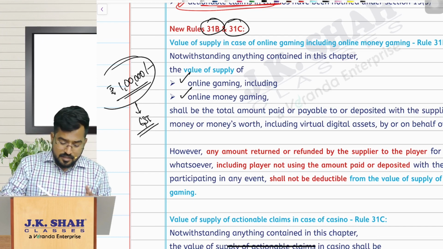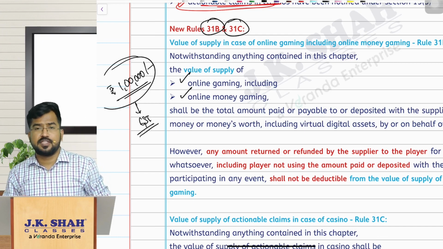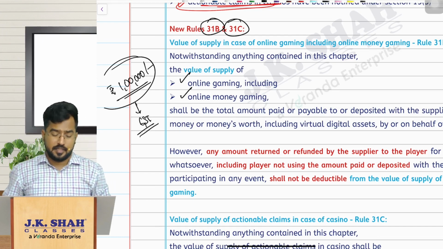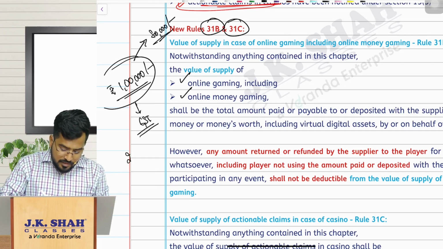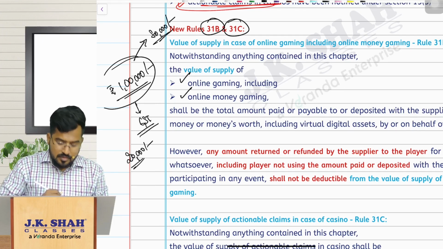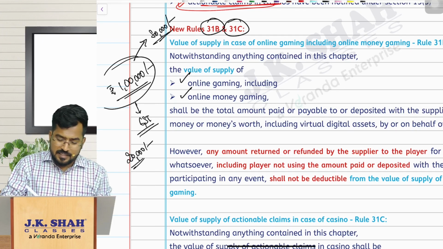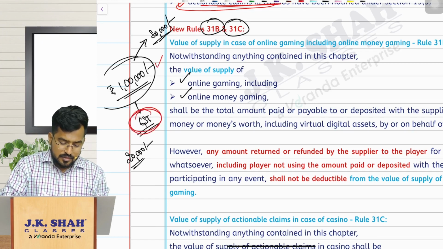By any chance, after this, 1 lakh rupees I have deposited into the wallet, and while playing the game, I have used only 80,000 and they have returned the balance 20,000. Now sir, what is the story? Still the GST is on 1 lakh only.